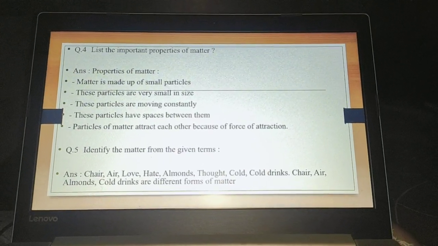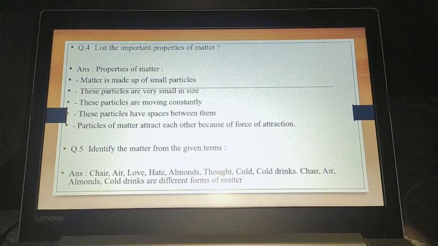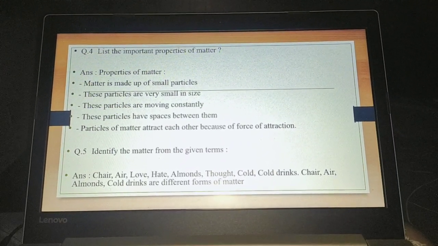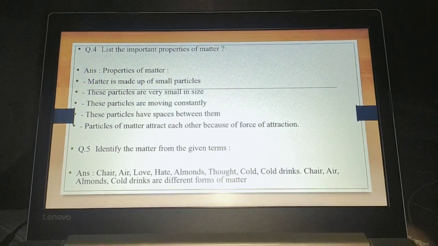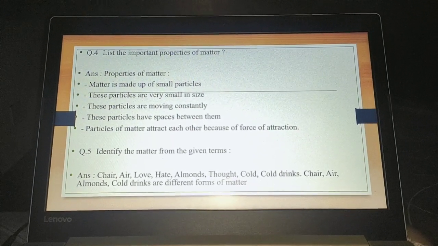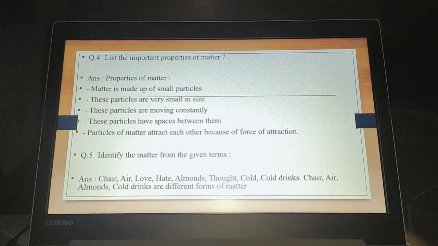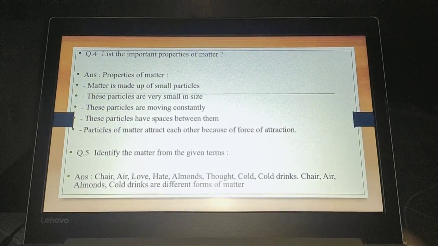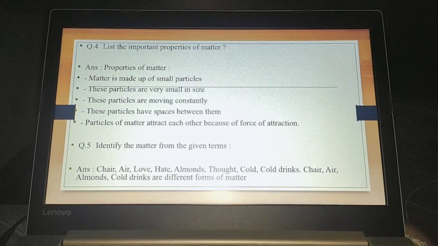Next is, list important properties of matter. So it is one of the important questions, and we have already done it in the slideshow. Properties of matter: matter is made up of small particles. These particles are very small in size. These particles are moving constantly. These particles have space between them. Particles of matter attract each other because of force of attraction.